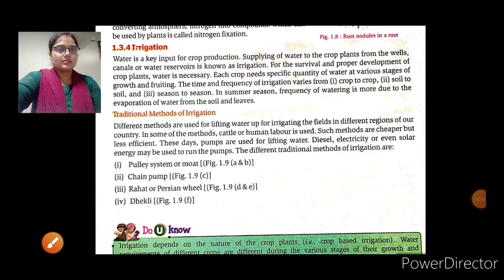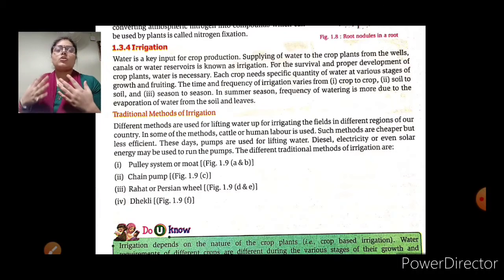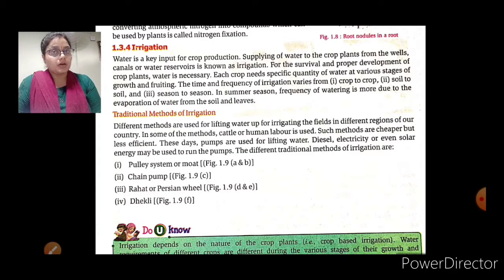Good morning, students. Today we are going to start the ninth lecture of chapter one, that is crop production and management. In this chapter, we are discussing the practices which the farmer has to use when growing crops, when sowing the seeds, and what is utilized for crop production and their management. Up to now we have completed fertilizers, manures, and each and every kind of thing.